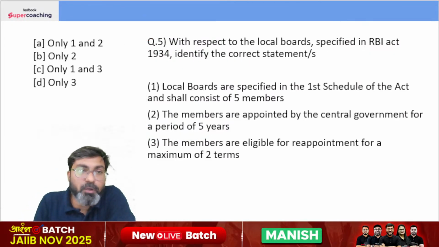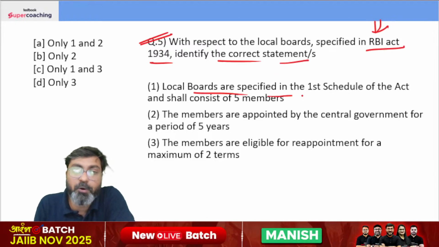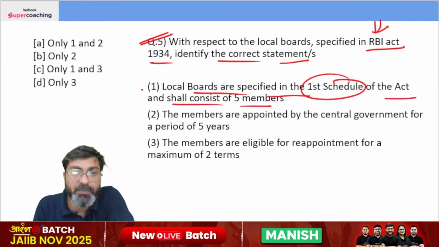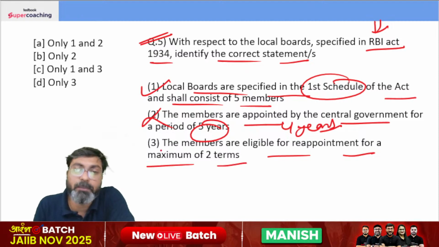With respect to the local boards specified in RBI Act 1934, identify the correct statements. Local boards are specified in first schedule of the Act and shall consist of 5 members. This is absolutely correct. The members are appointed by the central government for a period of 4 years, not 5 years. Right? The members are eligible for reappointment for a maximum of 2 terms. बिल्कुल सही. The right answer is option C.